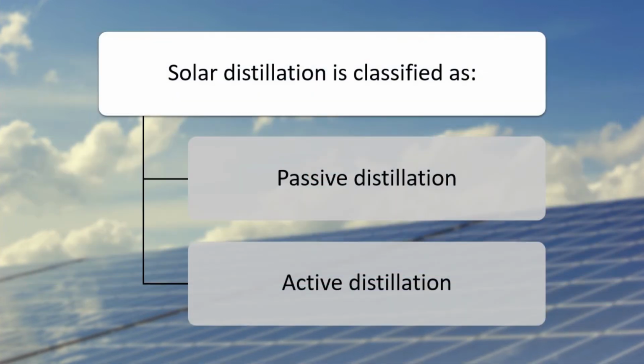So broadly, solar distillation can be classified as passive distillation and active distillation. If we are talking about passive solar distillation, it can again be classified as conventional solar still. The conventional single basin solar still, also known as roof type solar still, is the simplest and most practical design to provide distilled drinking water for daily needs. The conventional solar stills are basically classified as symmetrical double slope type, non-symmetrical double slope type, and single slope type.